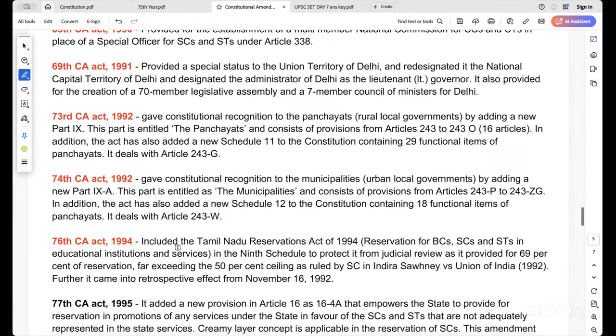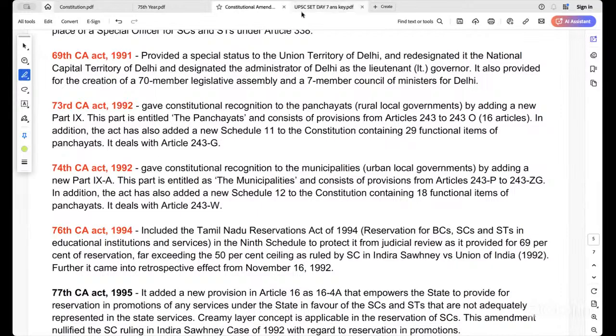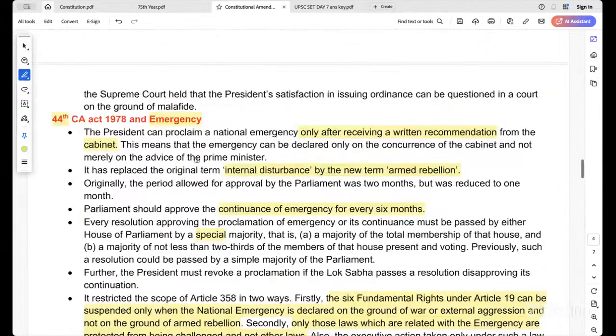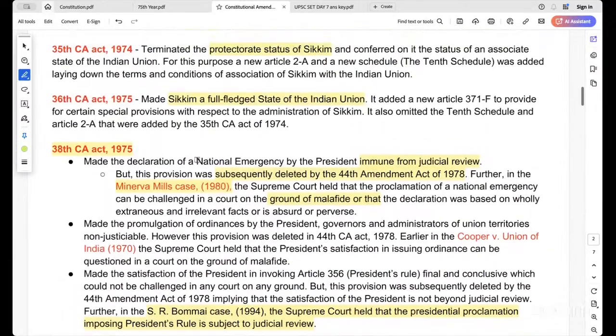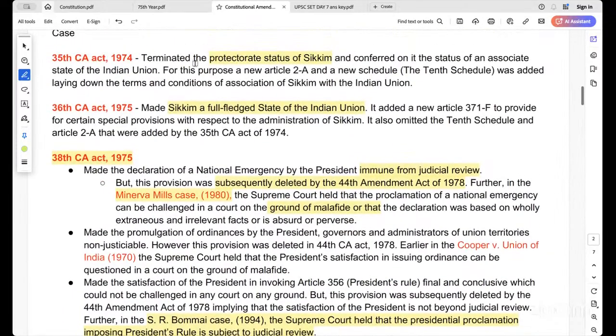I don't know whether... No, sorry, I don't have that. Sikkim. Sikkim is with respect to 35 and 36. Both will come. See, the 35th terminated the protectorate status of Sikkim, and the 36th Constitutional Amendment Act made Sikkim a full-fledged state of the Indian Union. Okay, 35 and 36, that is what is related to Sikkim.